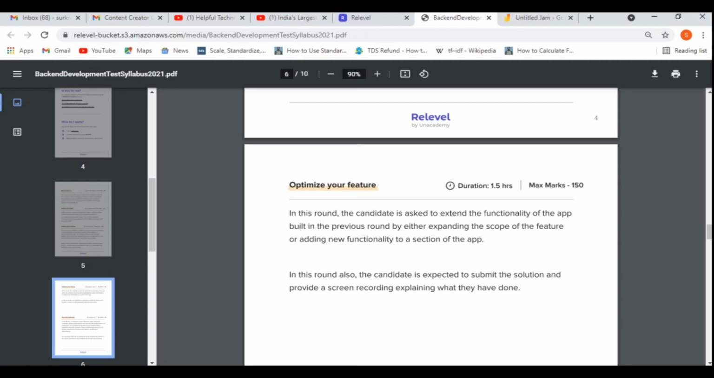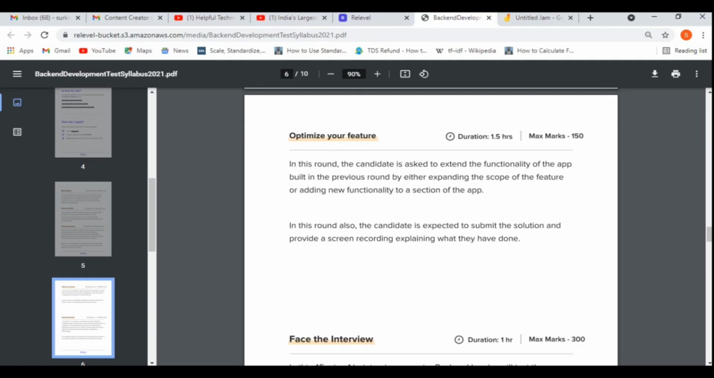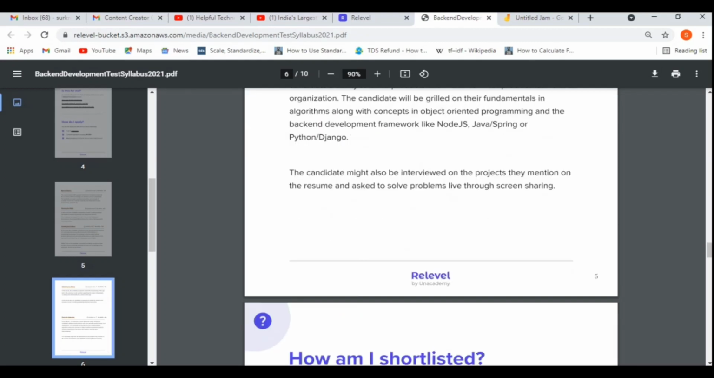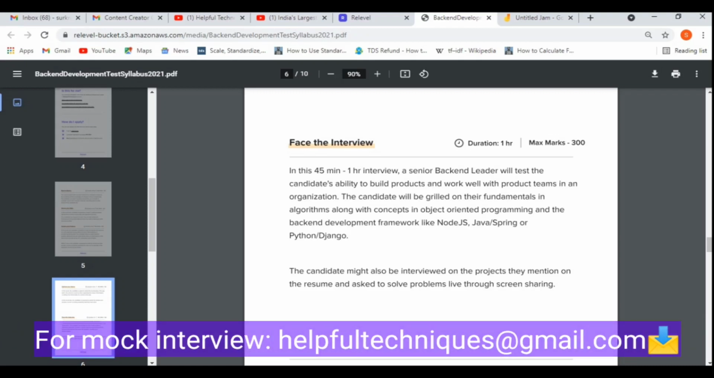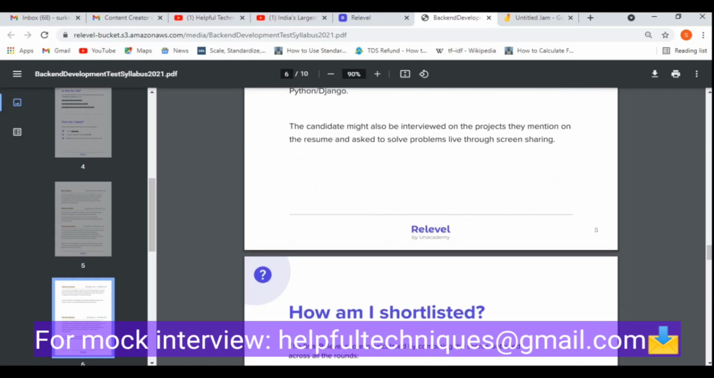So you have already built a feature. In this round, you need to implement or extend the functionality of the app you previously built. It will also be 1.5 hours, and the total mark will be 150. Then there will be the face-to-face interview. It will be 45 minutes to 1 hour, and the experts or the senior backend leaders will be there to test your ability to build products and work with the product team in an organization as a team. And they will again be asking you backend things only.